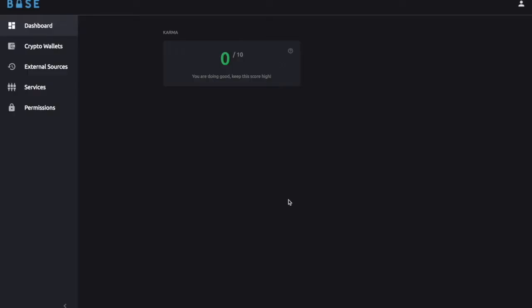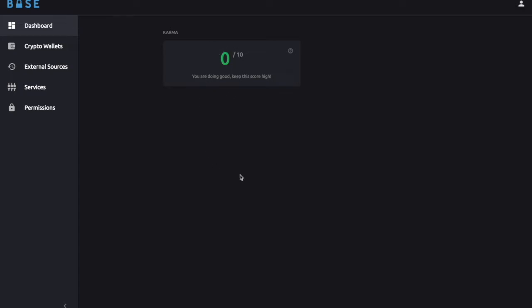For a new user, this is an empty dashboard where only karma is shown. Karma is a simple number that represents whether a user is a good citizen in Base. If the user's actions bring value to business, his karma will go up. And if the user only collects the offered benefits, then his karma will go down. For obvious reasons, businesses would prefer to interact with users that have higher karma, and they can do that by using karma when they define the target audience for their offers. So the higher the karma, the better the offer to the user. For a new user, karma is set to 0.